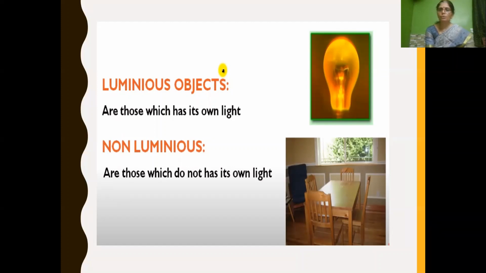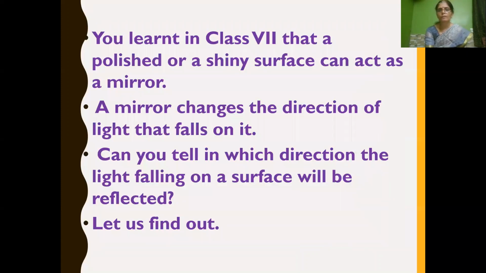Luminous objects are those objects which have their own light, like an electric bulb, a tube light, or a lighted candle, which when burnt, we can see giving some light. And non-luminous objects are those which do not have their own light. These objects give light only after reflection. So non-luminous objects can also be called illuminated objects.